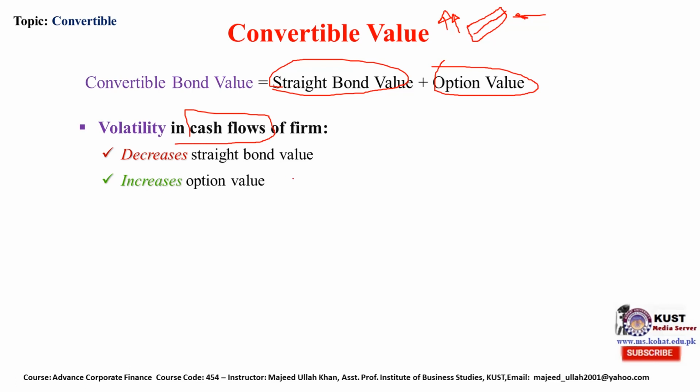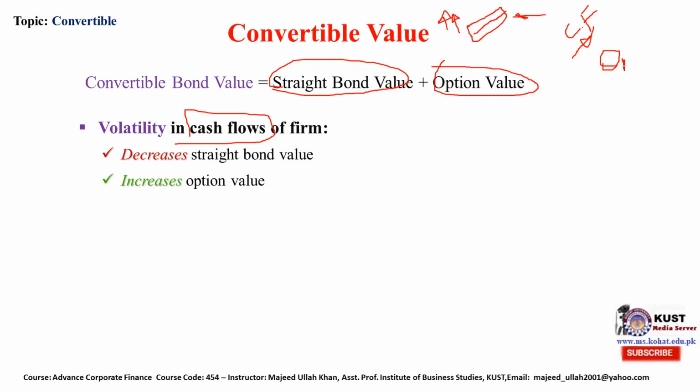It increases the option value. Why option value? High volatility means that the cash flow is not constant. So because of this volatility, the option price increases.